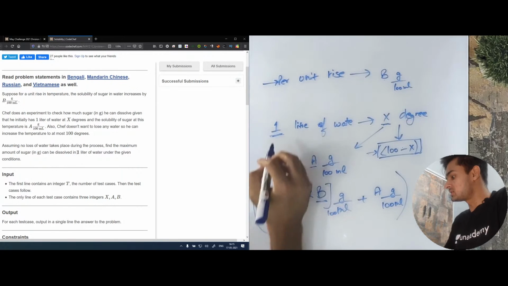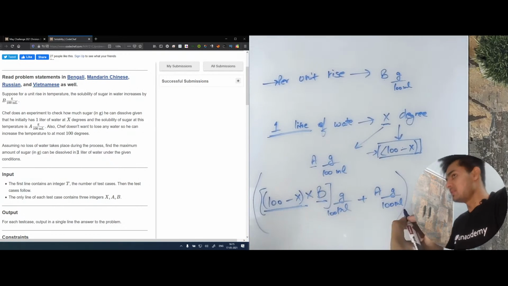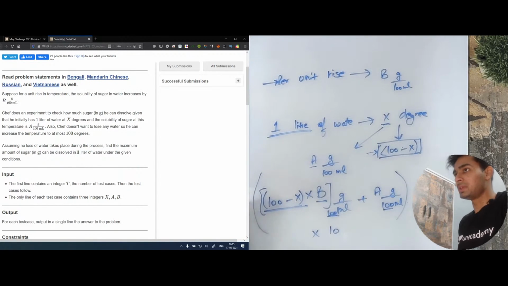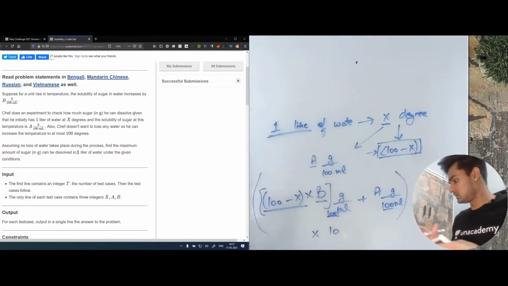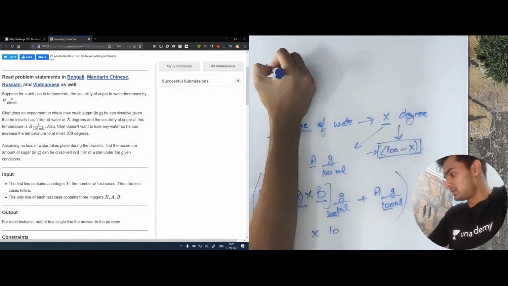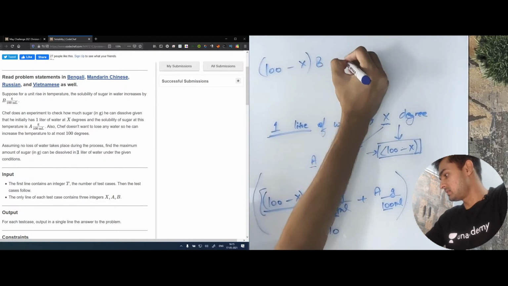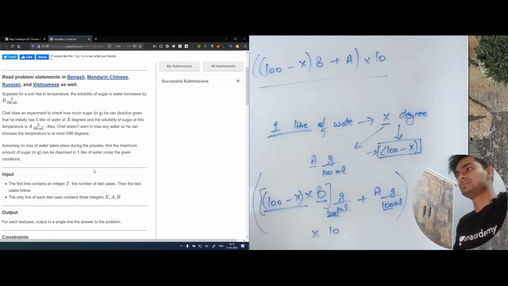But one thing to notice is that we are actually given 1 liter of water, so we need to multiply this complete value by 10. The reason is that we had this value for 100 ml and we need it for 1 liter, so we just multiply by 10. So the final formula is (100 minus X) times B plus A, all times 10. This is all that you need to do.